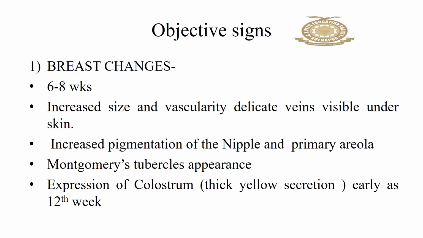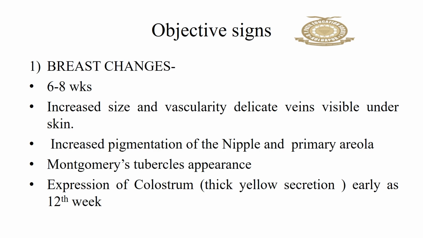Next are the objective signs. What are the signs we can see? First one, breast changes. It appears after 6 to 8 weeks. There will be increased size and vascularity in the breast, and the veins will be visible under the skin. Why?